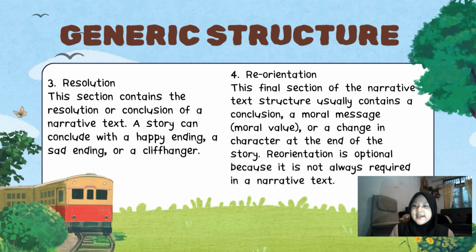Okay, 3 is resolution. This section contains the resolution or conclusion of a narrative text. A story can conclude with a happy ending, a sad ending, or a cliffhanger. 4. Reorientation. This final section of the narrative text structure usually contains a conclusion, a moral message, or a change in character at the end of the story. Reorientation is optional because it is not always required in a narrative text.